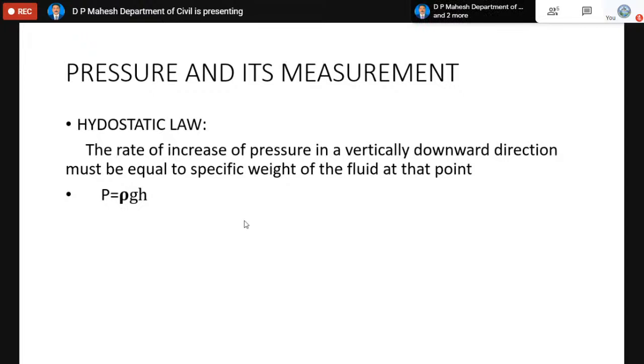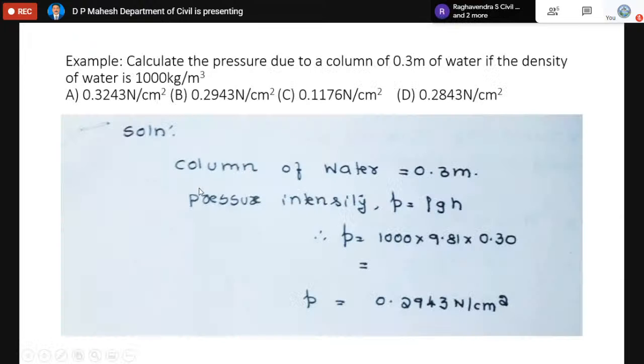Then the rate of increase of pressure in the vertical direction, which always equals the specific weight, that is del P by del h, will be equal to rho g, so P equals rho g h. Now with this background, we have one simple problem.